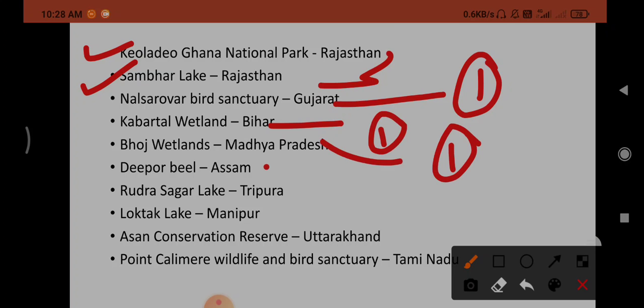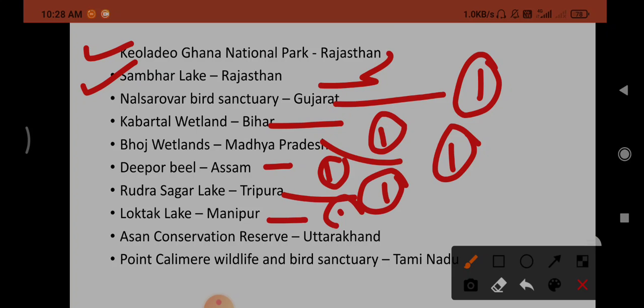Next, Assam is having one Ramsar site, that is Deepor Beel, and Tripura is having one Ramsar site, called Rudrasagar Lake, which is in Tripura. Next, Loktak Lake, which is in Manipur. It is also having one Ramsar site, called Loktak Lake, in Manipur.